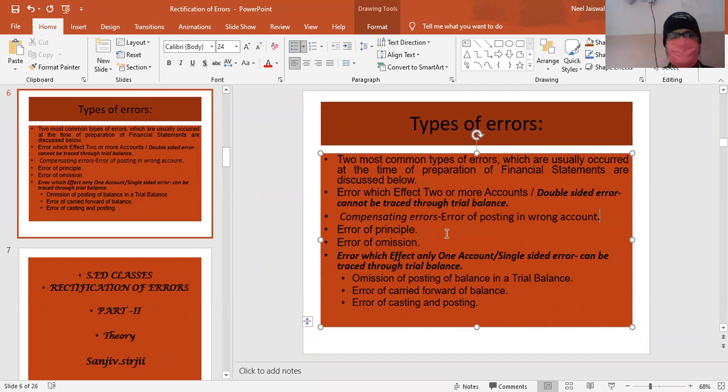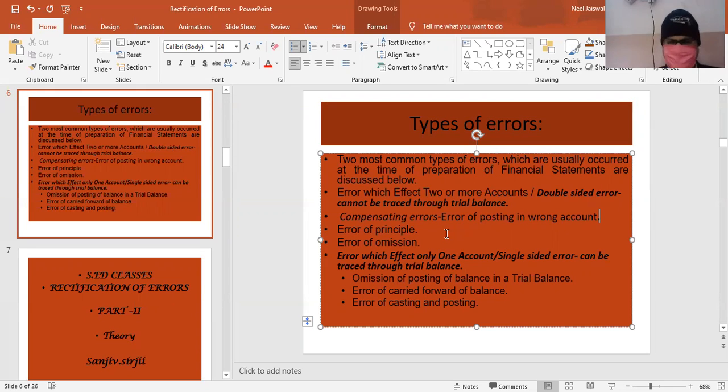Similarly, in the sales account, we have written by cash, instead of 20,000, we have written 20,100, for example. So there is an error in the sales account. There is an error in the salary account also. But salary account is debited 100 rupees extra. Sales account is credited 100 rupees extra. So in that situation, my debit total will be equal to my credit total, and hence this is a double-sided error because it is not going to affect my trial balance.